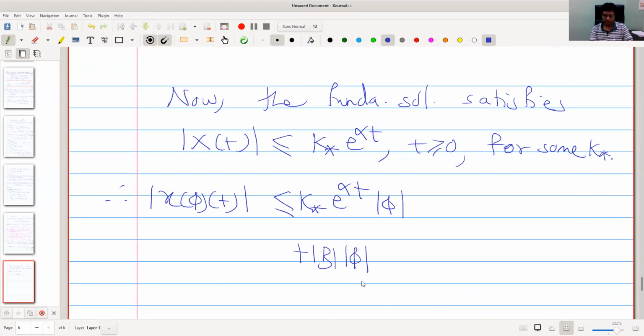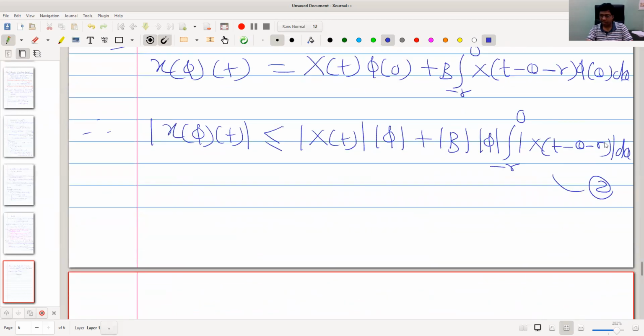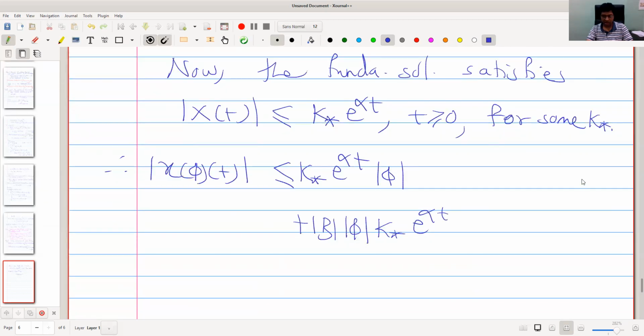Okay, so we can take some terms outside. So there will be k star, then e raised to alpha t, which doesn't depend on integration variable theta. Then there is e raised to minus r alpha, and integral from minus r to 0 e raised to minus alpha theta d theta.